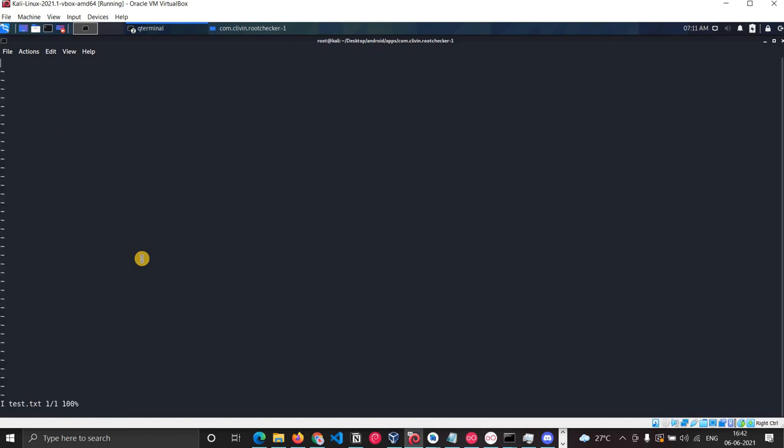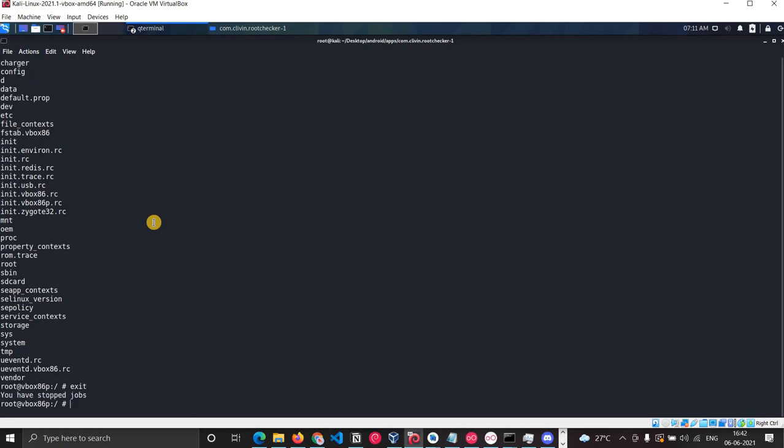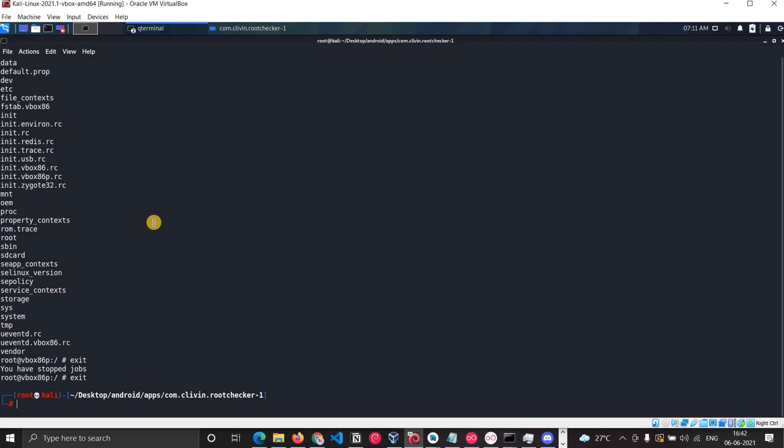Okay, so here we are in insert mode. I'll insert something, and then let's save it. Okay, file system. Let's do one thing. I guess sudo was required.